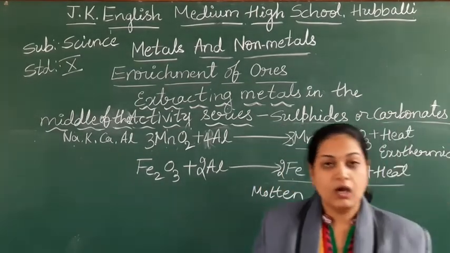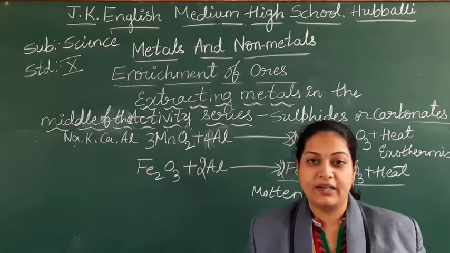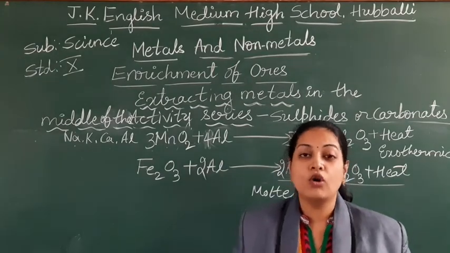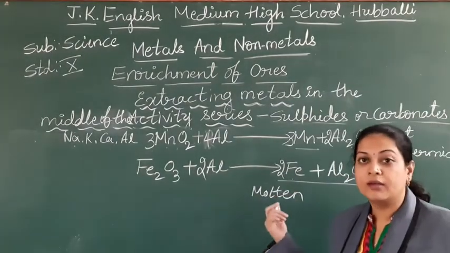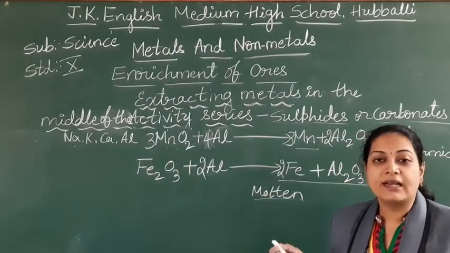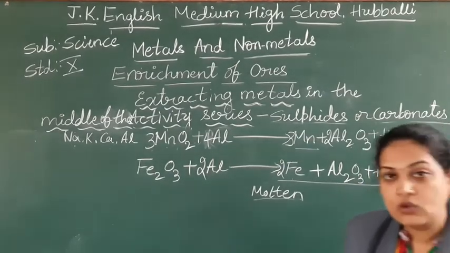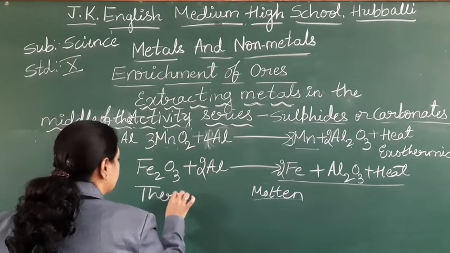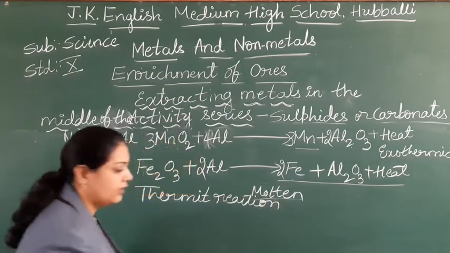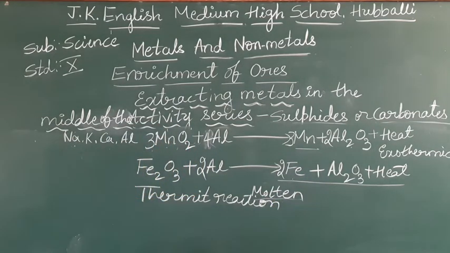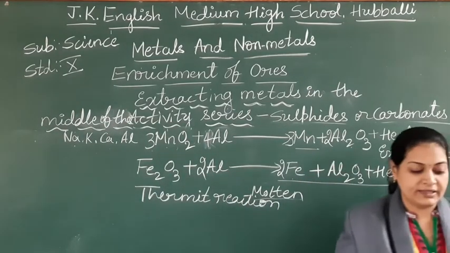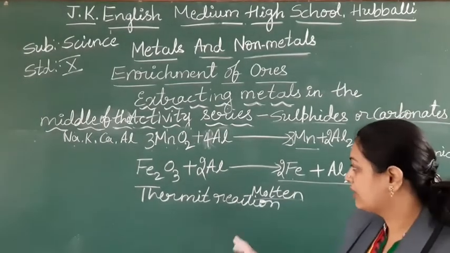So this molten iron is used for different purposes. Purposes in the sense, the railway tracks will be there, no? To join the railway tracks. It may be to join the automobile repair parts. For all that, they will use this, the machinery parts, railway tracks, because the iron is in a molten state that they will use. So this reaction is also called the thermite reaction. Okay. So like this, you can extract the metals in the middle of the activity series. Take down the equations, students.